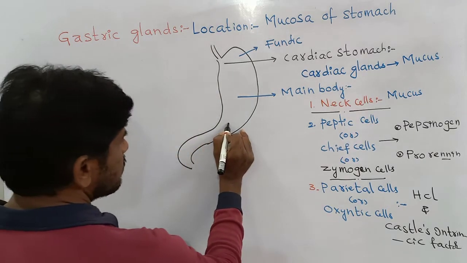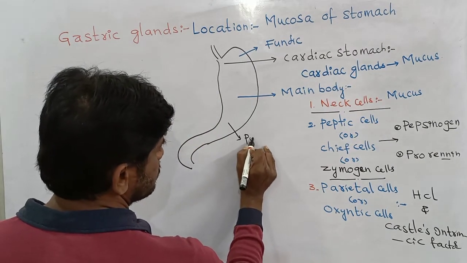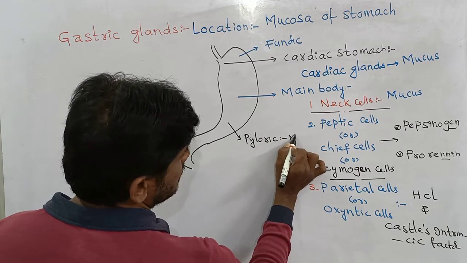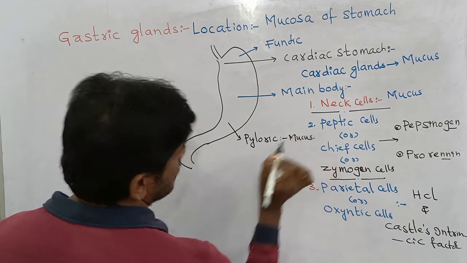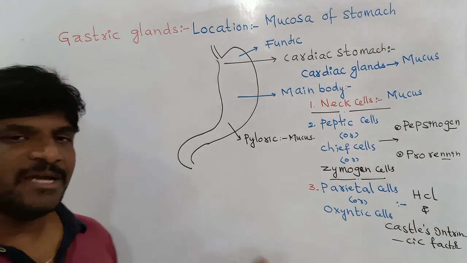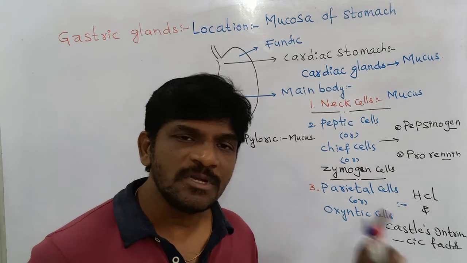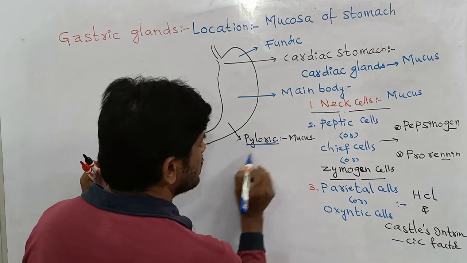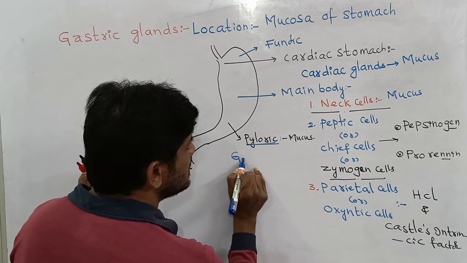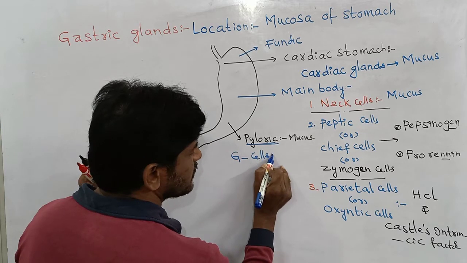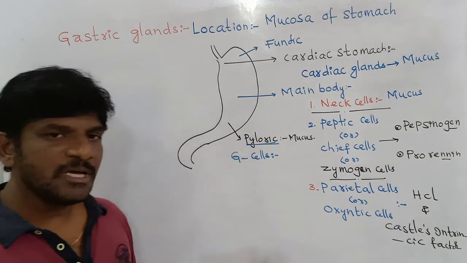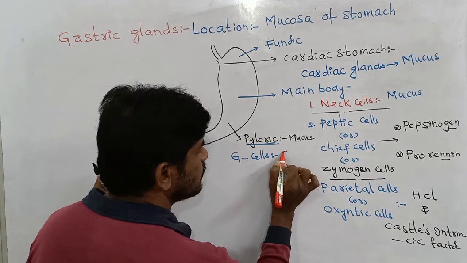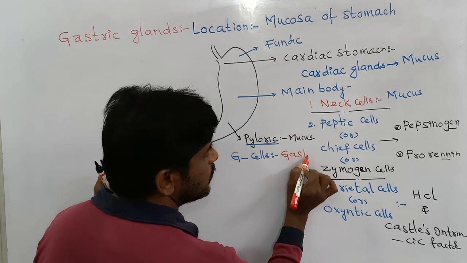One more part of the stomach is the pyloric region, the pyloric stomach. Its secretion is again mucus. Pyloric stomach glands are not only mucus secreting glands; along with them, one more type of cell is present in the pyloric stomach. These cells are called G cells. G cells in the pyloric region secrete one hormone, called the gastrin hormone.